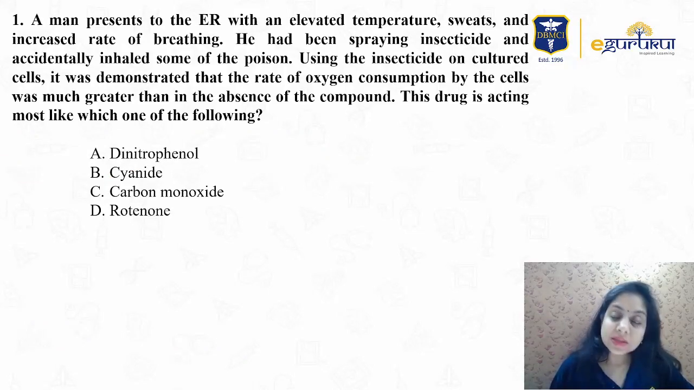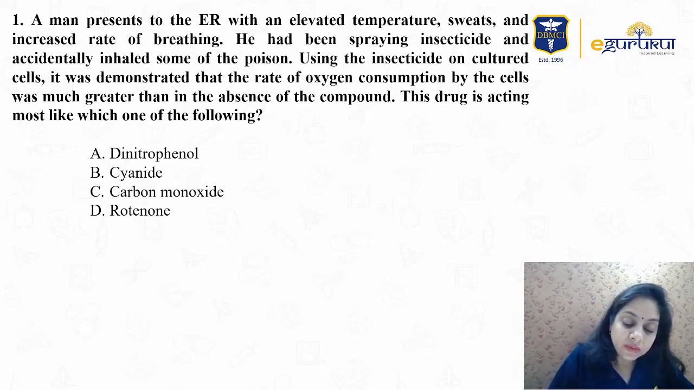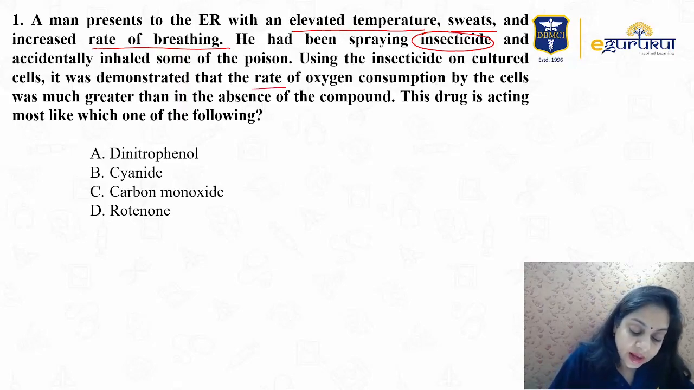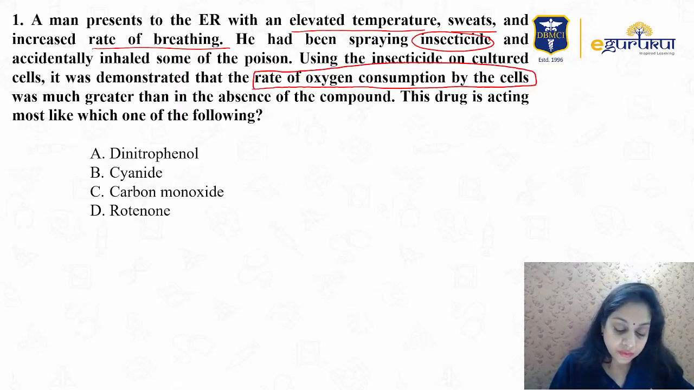My first question is: a man presents to the ER with an elevated temperature, sweating, and an increased rate of breathing. He had been spraying insecticide and accidentally inhaled some of the poison. In the ER, it is found that the rate of oxygen consumption by the cells was much greater than when the compound is absent in the cell culture. This drug is acting most likely as which of the following?